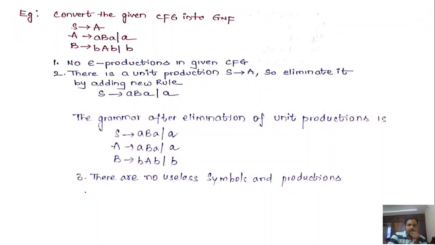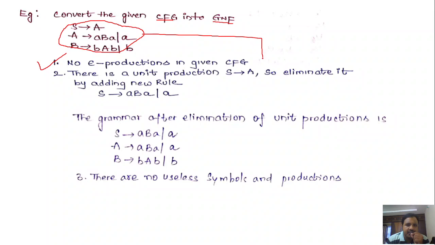Now let us solve one problem. Convert the CFG into GNF. Okay. So first thing, consider the given grammar. S denotes capital A, A denotes small a, capital B, small a or small a, B denotes small b, capital A, small b or small b. So first check for epsilon productions. It is not having any epsilon productions, so you can take this grammar directly for the second step, that is check for unit productions.